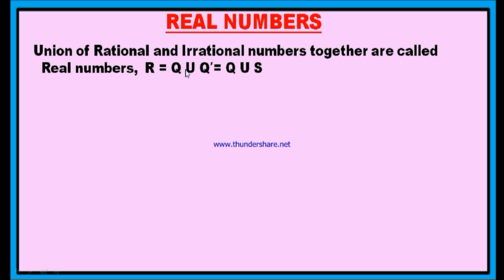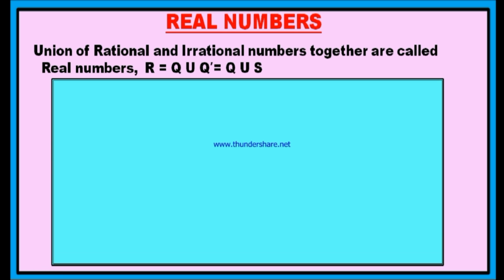Q union Q dash is set of real numbers, or Q union S is set of real numbers. S is used to represent irrational numbers. Q dash is also used to represent irrational numbers, whereas this Q is used to represent rational numbers. Therefore, the union of both rational and irrational numbers is called set of real numbers.